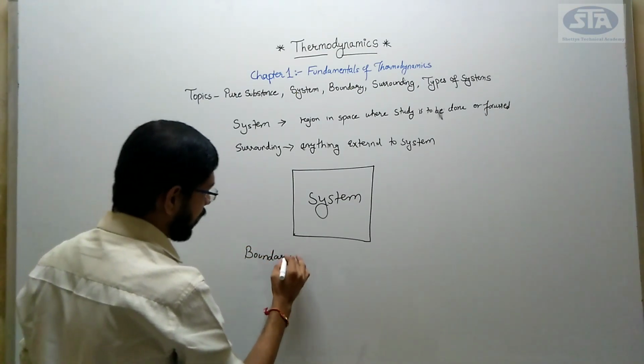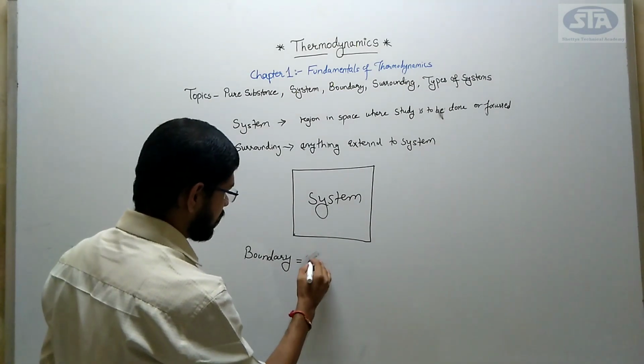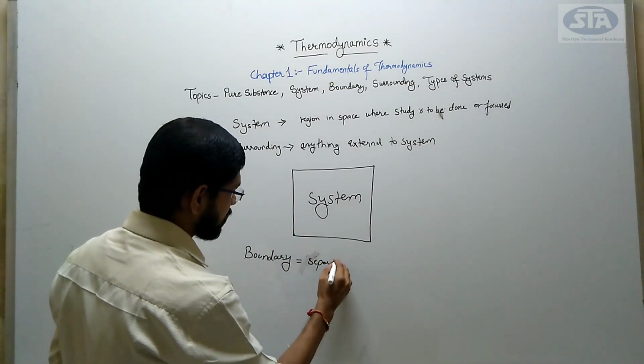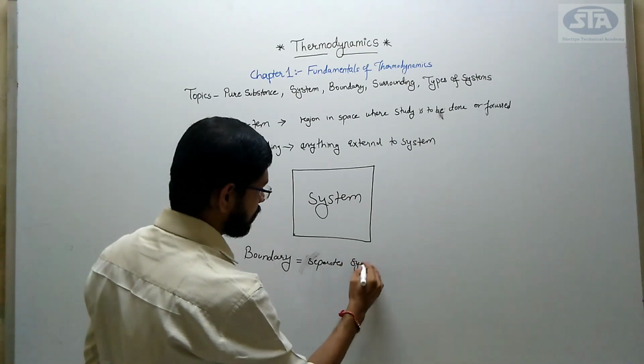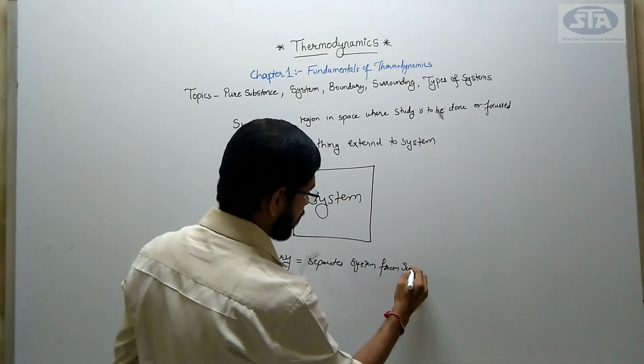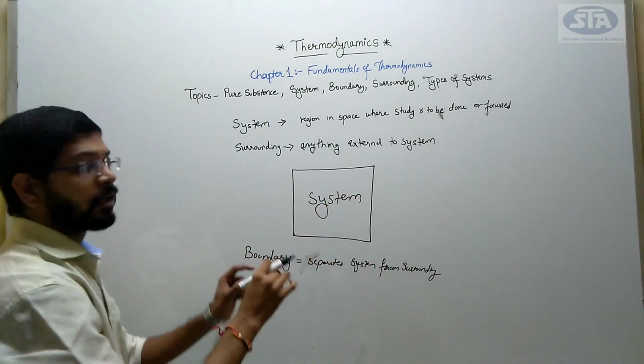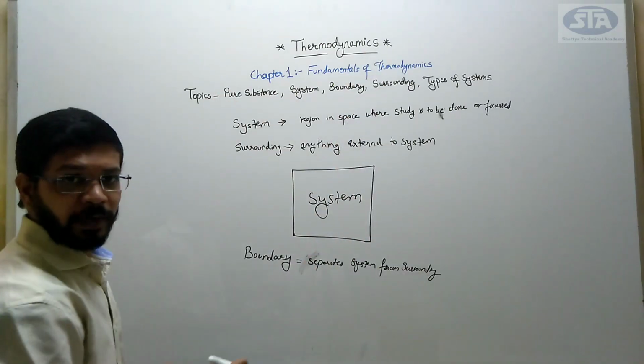And we have the concept of boundary, right? What is boundary? Boundary separates system from surrounding. Here you can see that this is my whole surrounding.